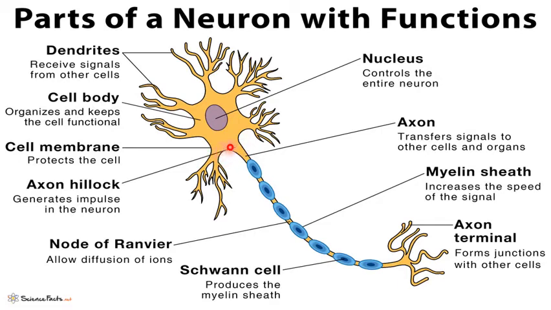The axon transfers the signal to other cells as well as organs. The myelin sheath speeds up the signal. Schwann cells produce the myelin sheath, and the myelin sheath increases the speed of the signal. And the axon terminals form the junction with the other cells. Here you can see the axons, and they form the junction with the other cells.